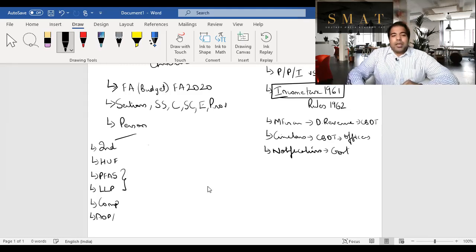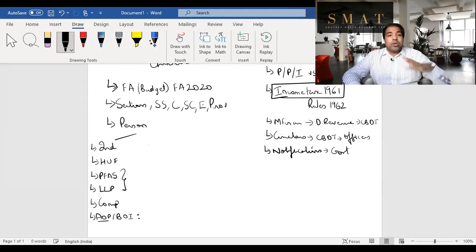Next, guys, AOP and BOI. I'm writing them together because they're discussed together, although they're slightly different. An association of persons has only persons. That means it can be anyone. It could be one individual with one partnership firm or one company with one LLP coming together to do some business. That's an AOP. The difference is that AOP does not have a profit sharing ratio. Otherwise, it will become like a partnership firm.